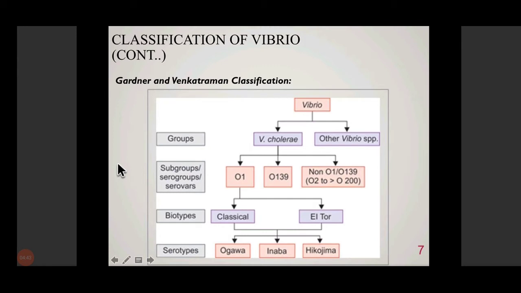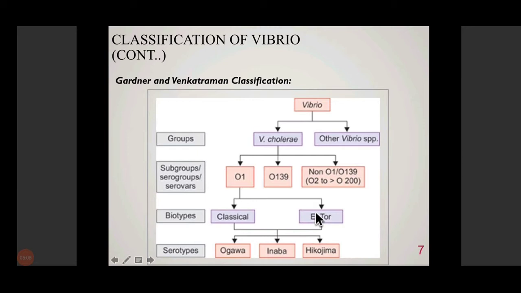All right. So O1 is then further classified into 2 biotypes: classical biotype and El Tor. When we say biotype, we mean the differences in biological properties of these two groups of organisms.